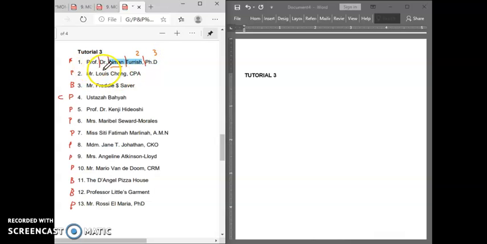Here there are 2 titles, Professor and Doctor, so they are arranged in alphabetical order, which is number 4 and number 5.